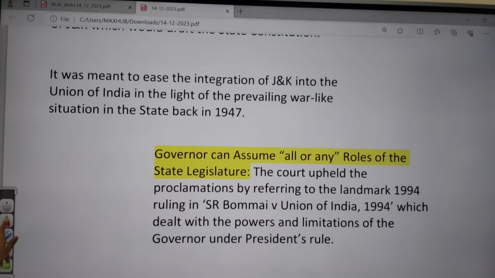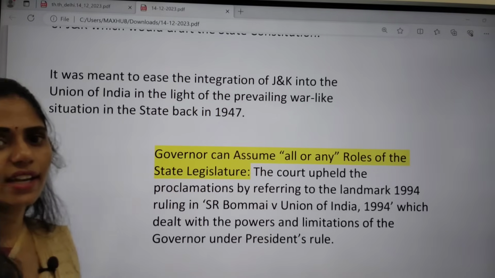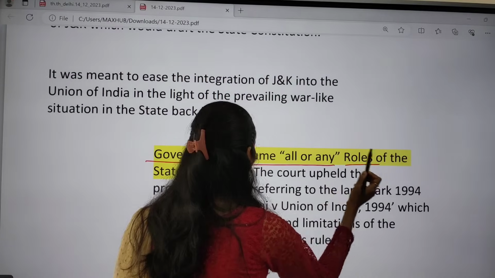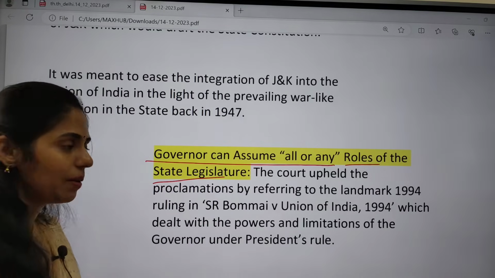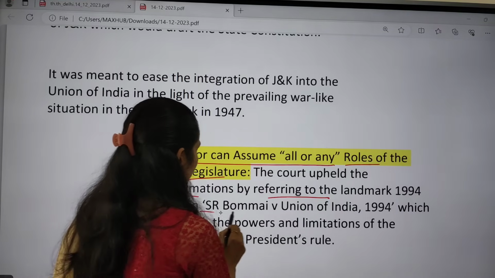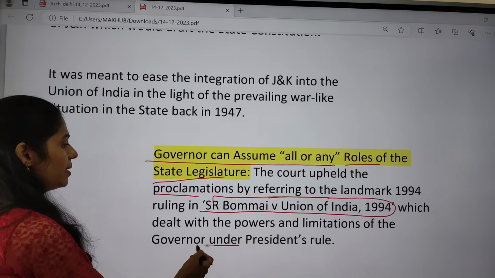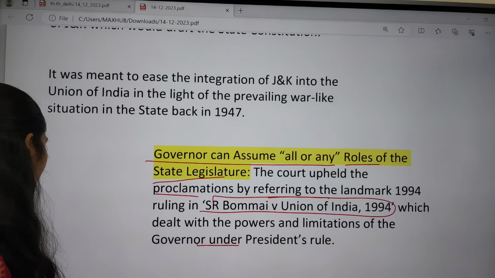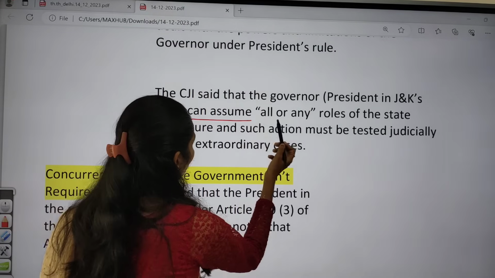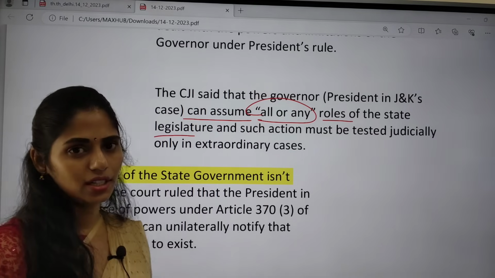Second, it was meant to ease the integration of Jammu and Kashmir into the Indian Union, because of the war-like conditions prevailing during 1947. The court upheld the proclamations by referring to the landmark 1994 ruling in S.R. Bommai versus Union of India, which dealt with the powers and limitations of the governor under President's rule. This has also been upheld by the court. The CJI said the governor can assume all or any roles of the state legislature, so he can have some extraordinary powers.